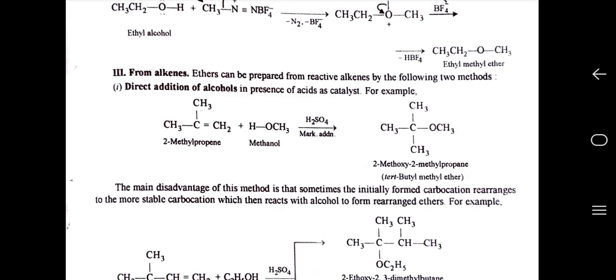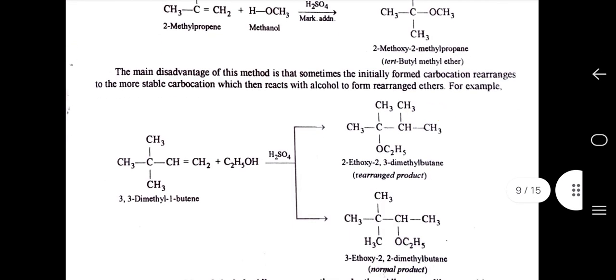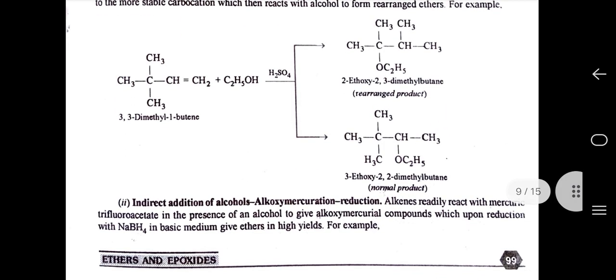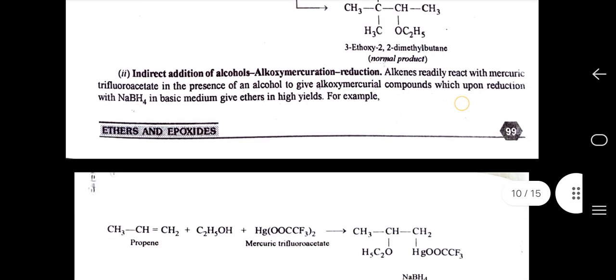The main disadvantage of this method is that sometimes the initially formed carbocation rearranges to a more stable carbocation, which then reacts with alcohol to form rearranged ethers. For example, 3,3-dimethyl-1-butene in the presence of H2SO4 and alcohol gives us 2-ethoxy-2,3-dimethylbutane, the rearranged product, or the normal product, which is 3-ethoxy-2,2-dimethylbutane.